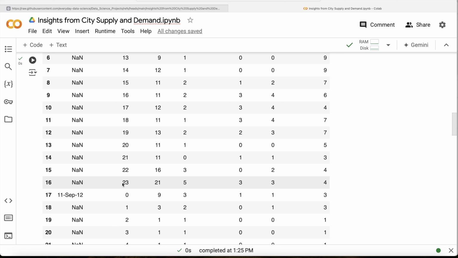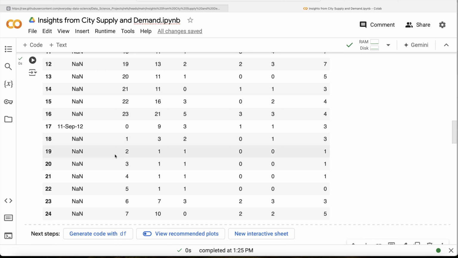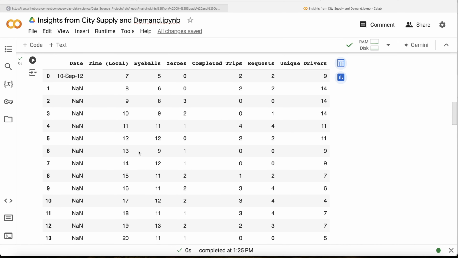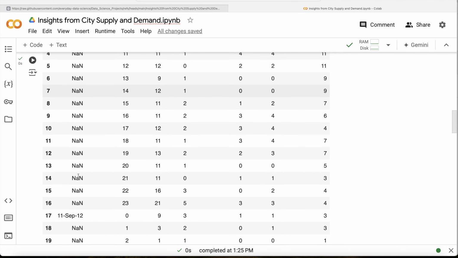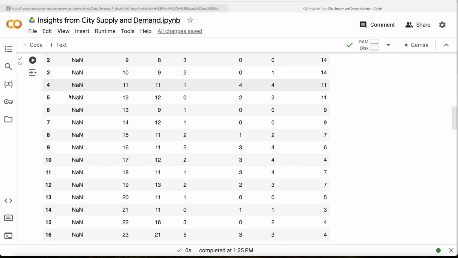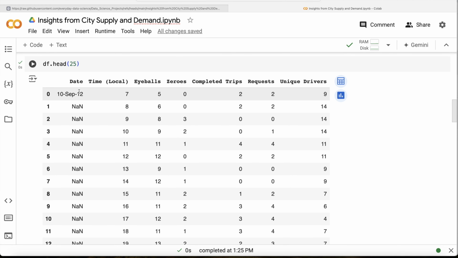so 11 p.m. to 12 a.m., and then the 11th of September, and so on. So basically what you have in this data set is a starting date, and since all of these dates are the same, that is why you have null. So we found a way to impute the null values. How? You need to perform a forward fill of the date column. We see that this is time series data, and we can perform a forward fill.